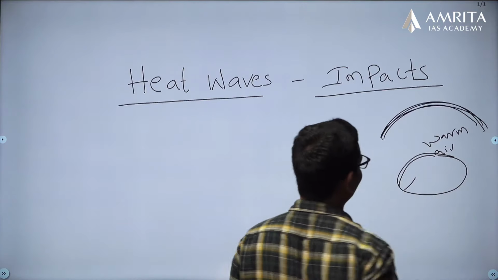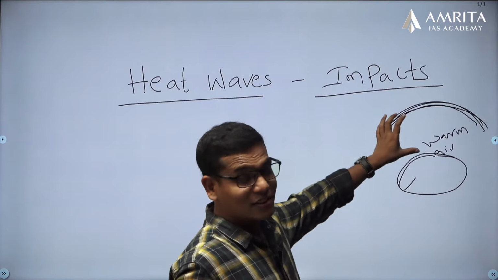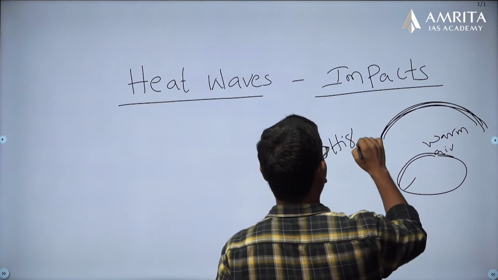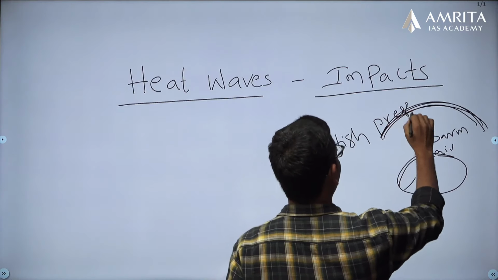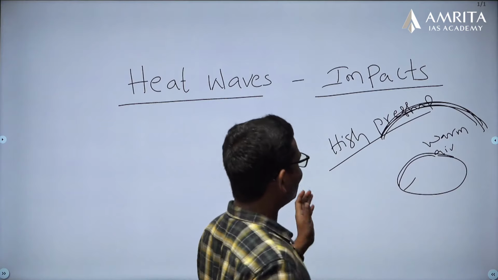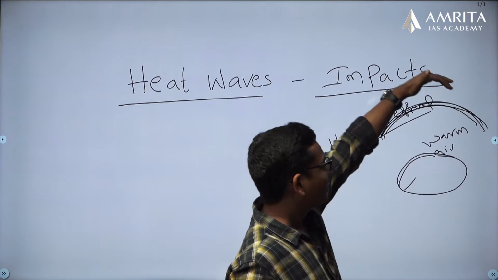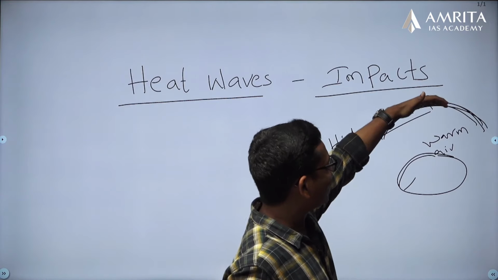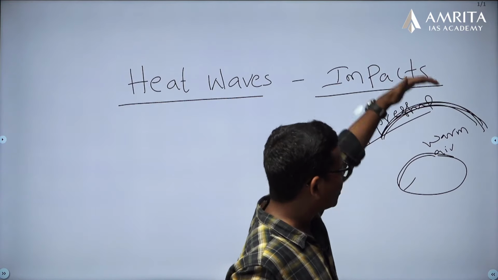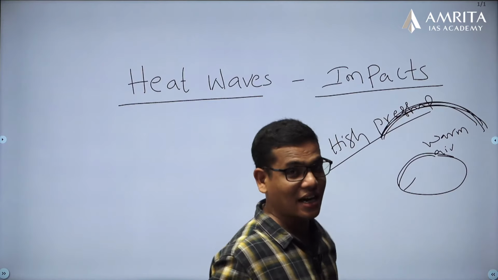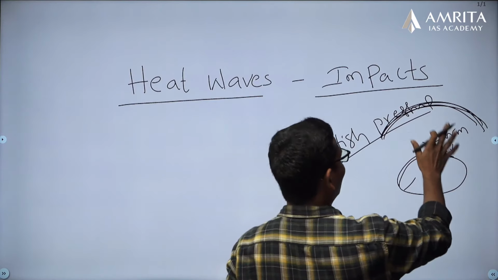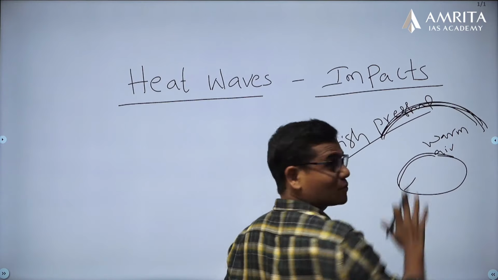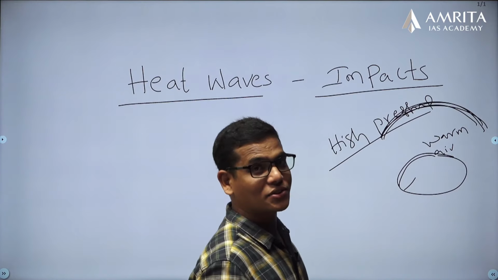And who traps this? It is the high pressure that traps it. If a high pressure area builds up, it will push the air towards the land side, and it doesn't allow this air or this heat to escape out of the place.